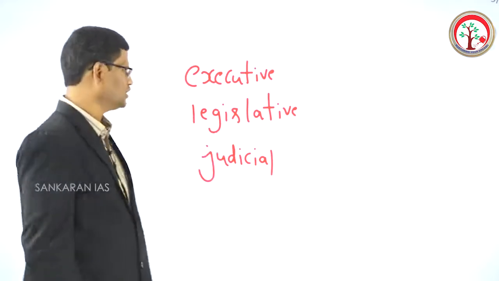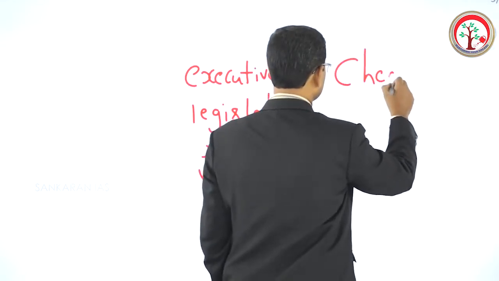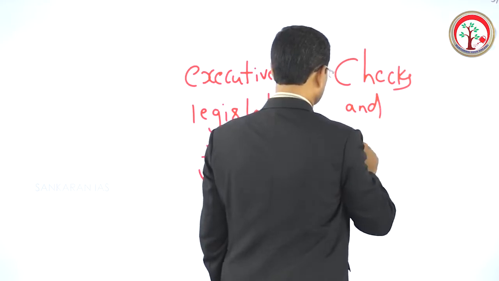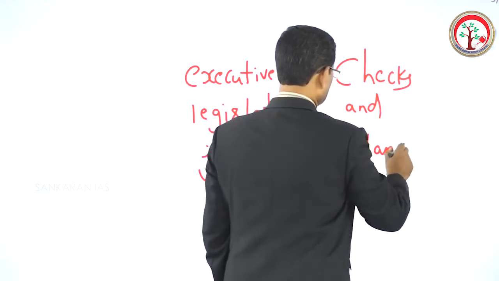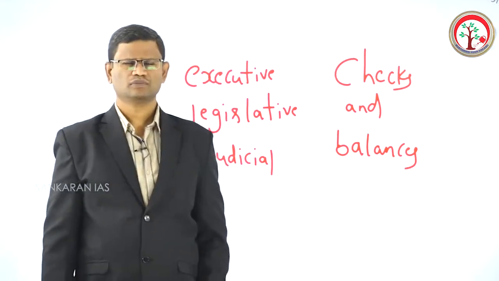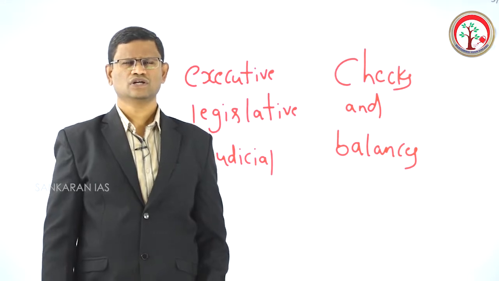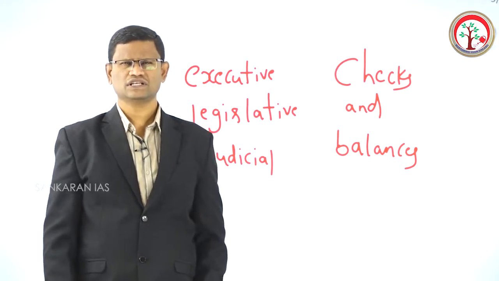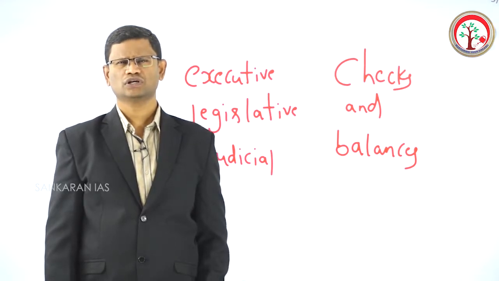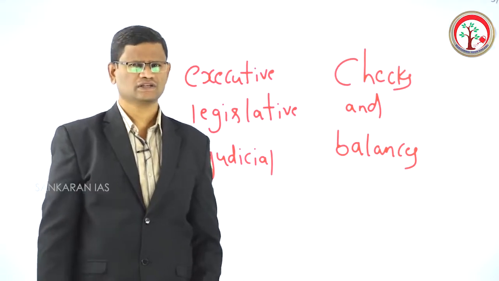In addition to the theory of separation of powers, Montesquieu also gave the theory of checks and balances. The purpose of the first theory is to prevent concentration of powers in one institution by separating the powers and giving them to the three organs of the government.